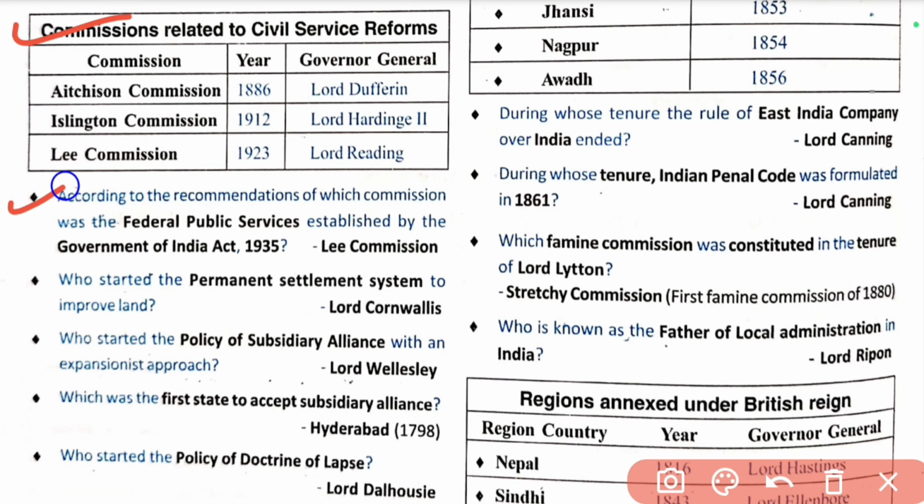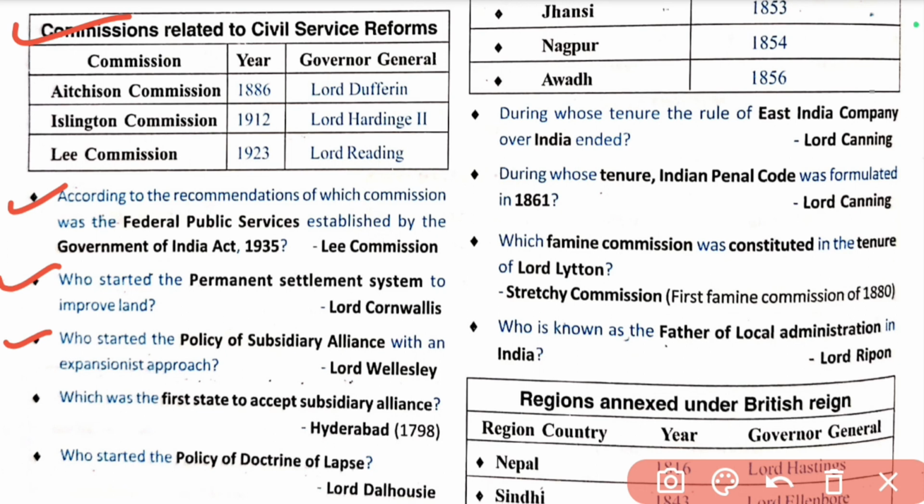According to the recommendation of which commission were the Federal Public Services established by the Government of India Act 1935? Lee Commission. Who started the permanent settlement system to improve land? Lord Cornwallis started the permanent settlement system.